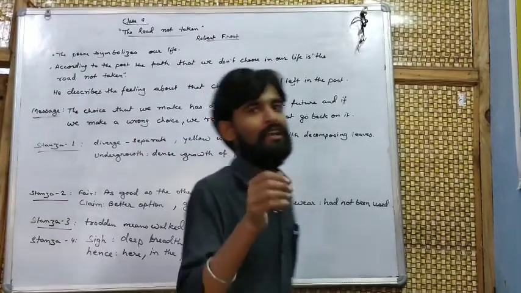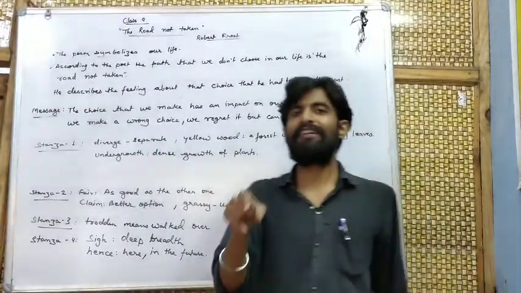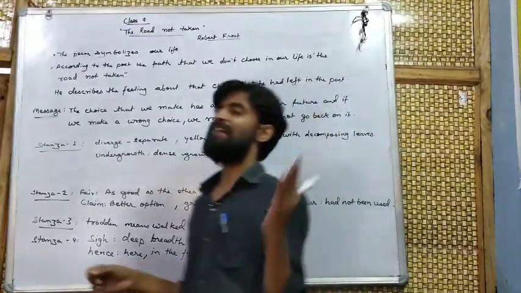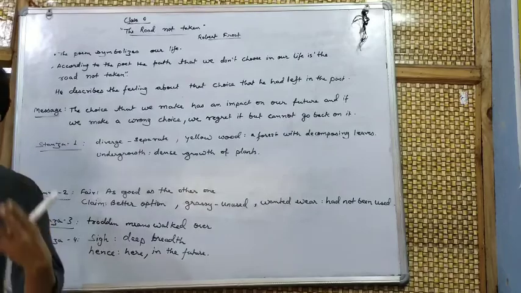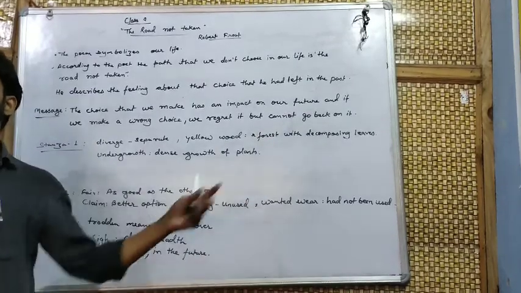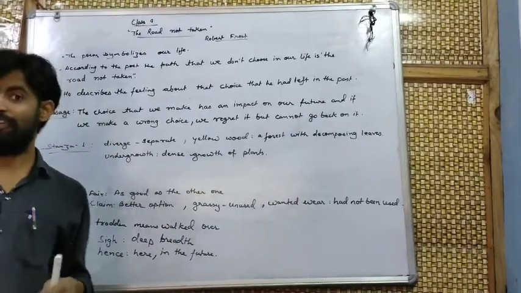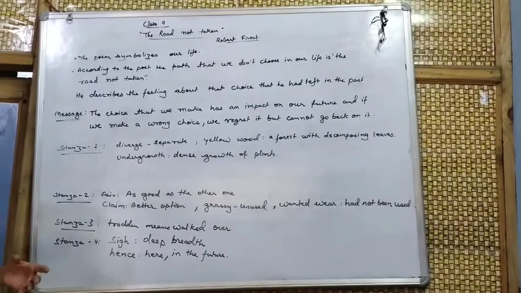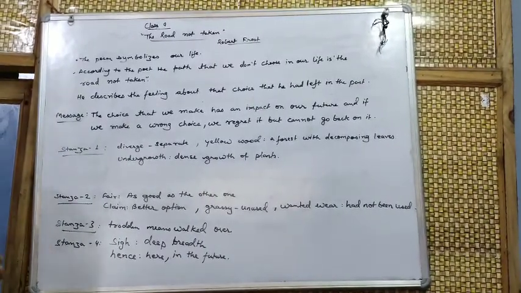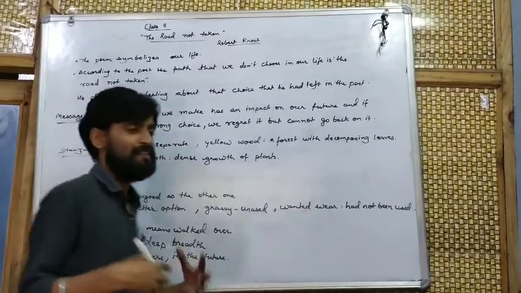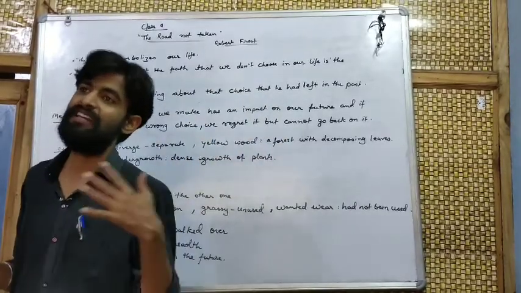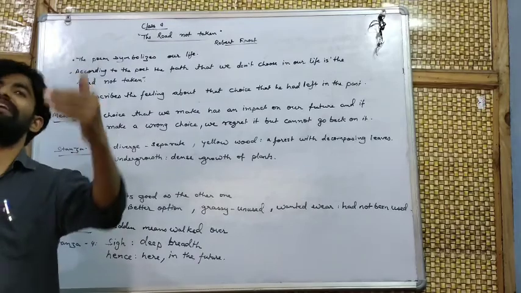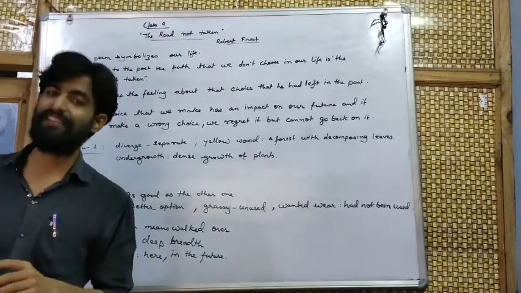He thinks, if I had chosen the other subject, I might have become a successful person. That thinking is always with us in our life. Means we are not satisfied with what we are. We keep on thinking to achieve greater and greater success.